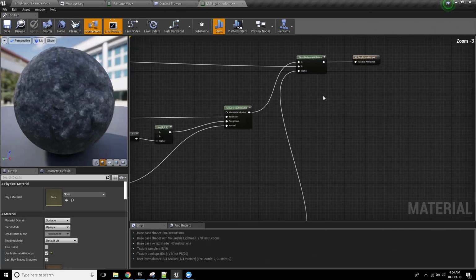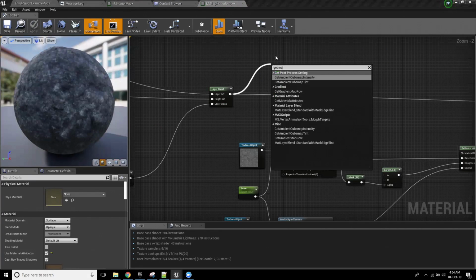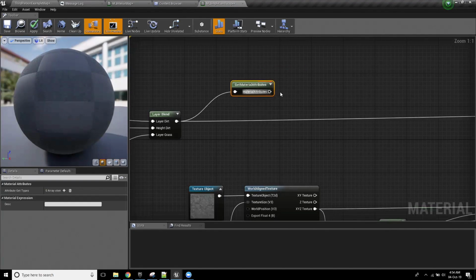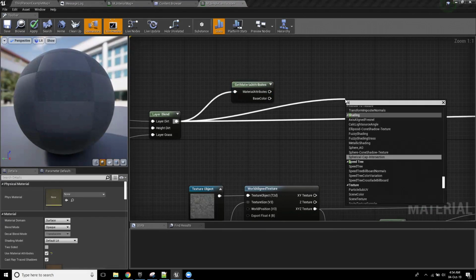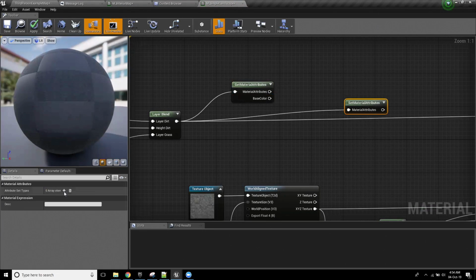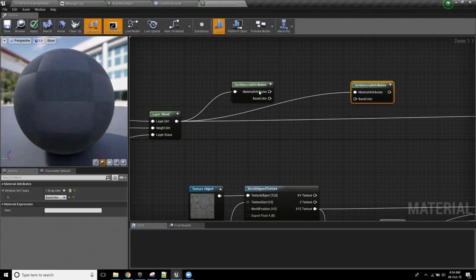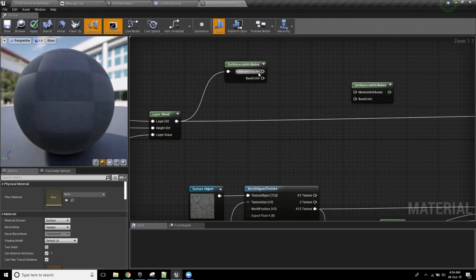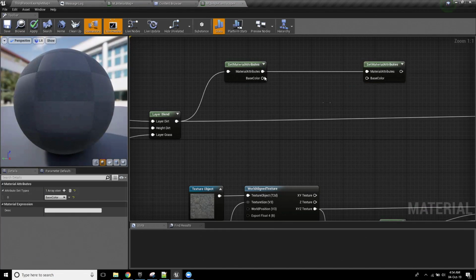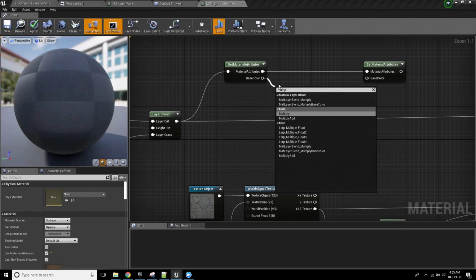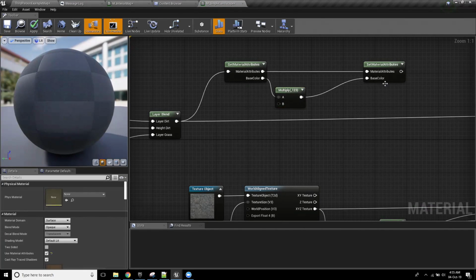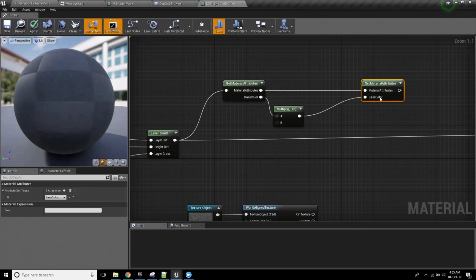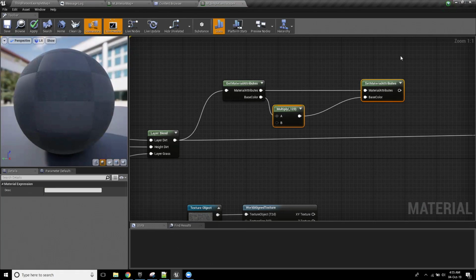Like, at any point, I can get this and call Get Material Attribute. And then I can say, hey, I want the base color out of this. And then I can call Set Material Attribute, and I want to set the base color. Now, the cool thing is that if I feed this into this, I could do some sort of instruction, and then that will now have all of these properties, but the base color will be set to whatever is plugged in here. So you can override just that one channel.